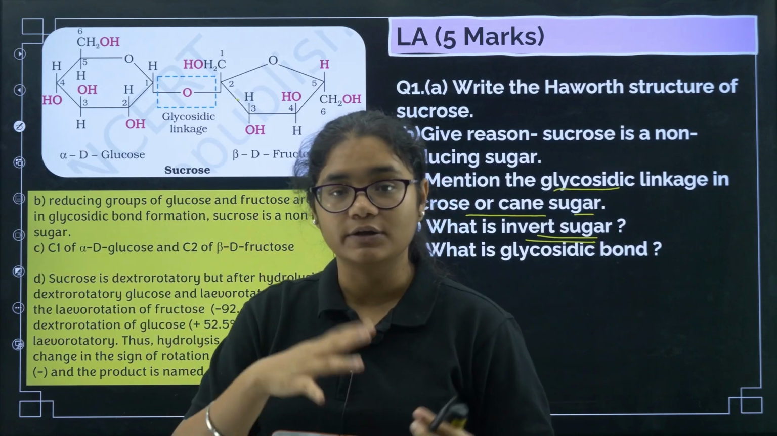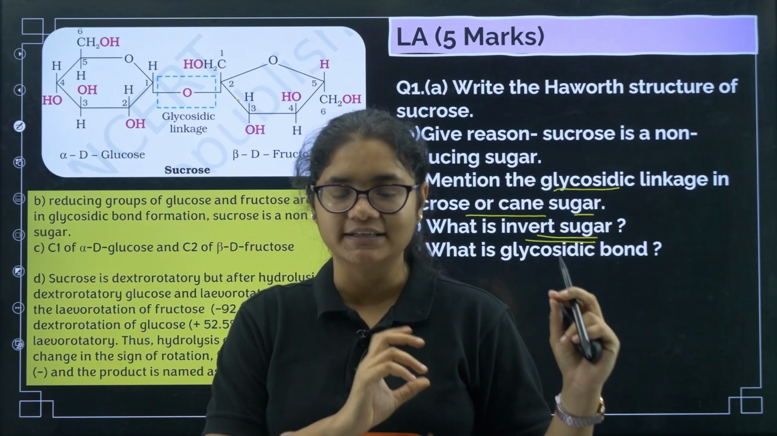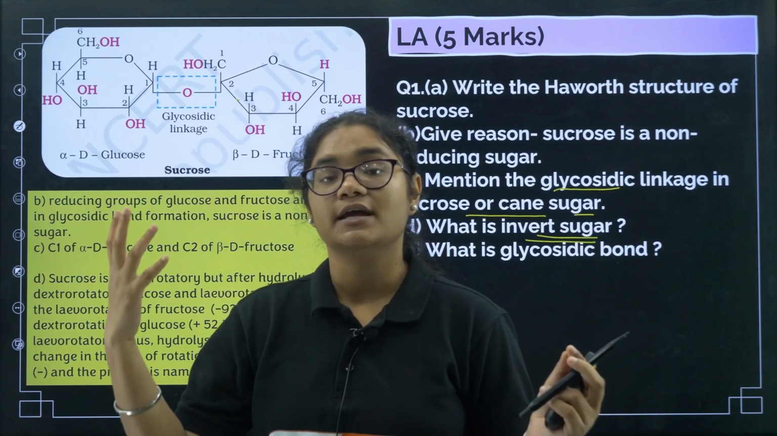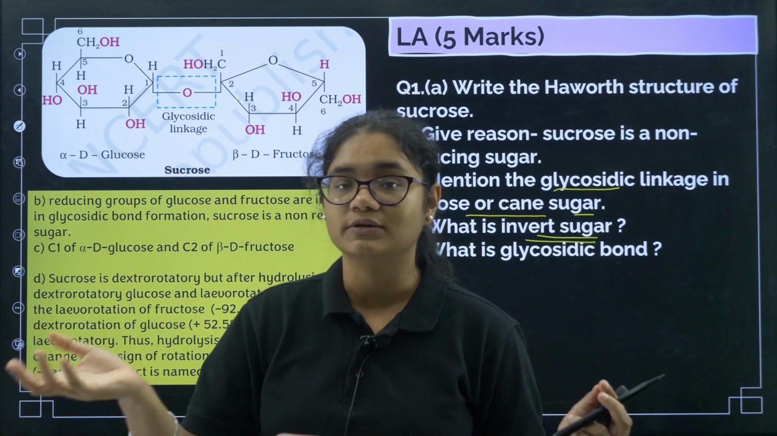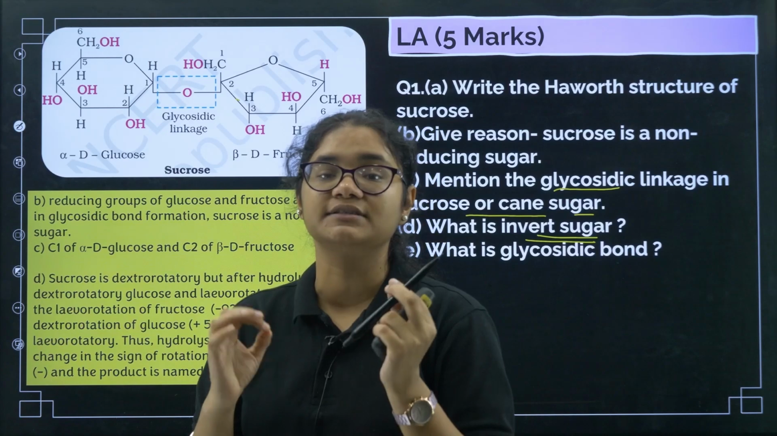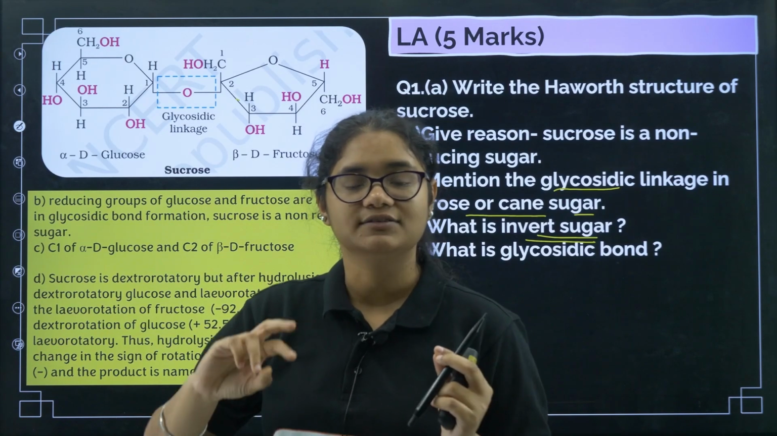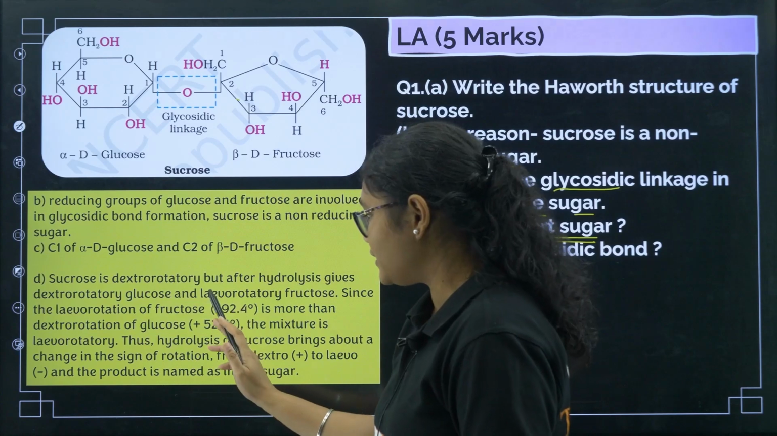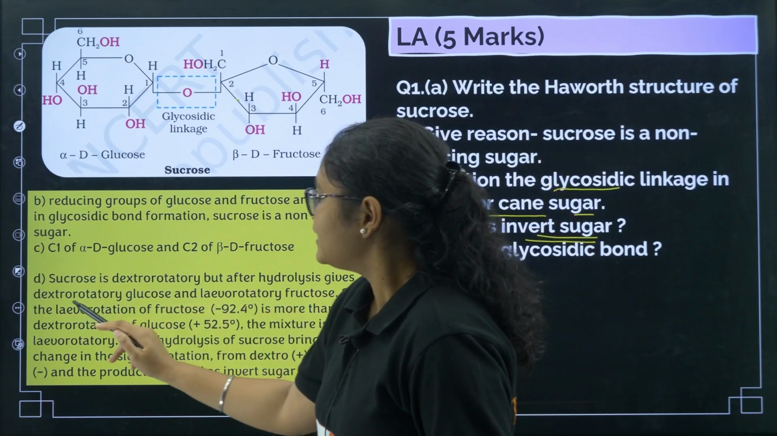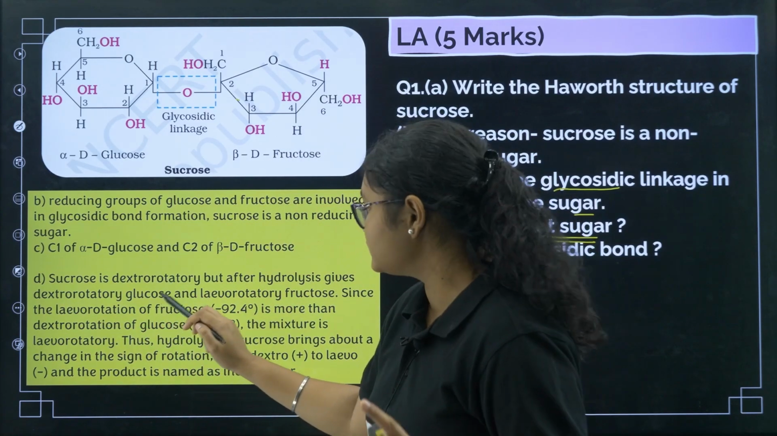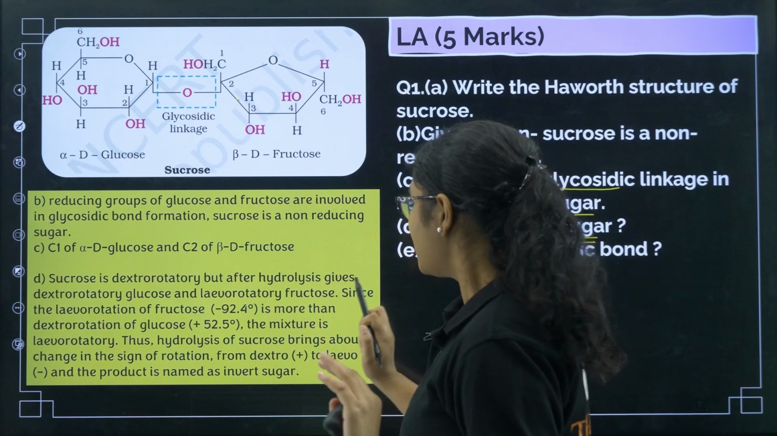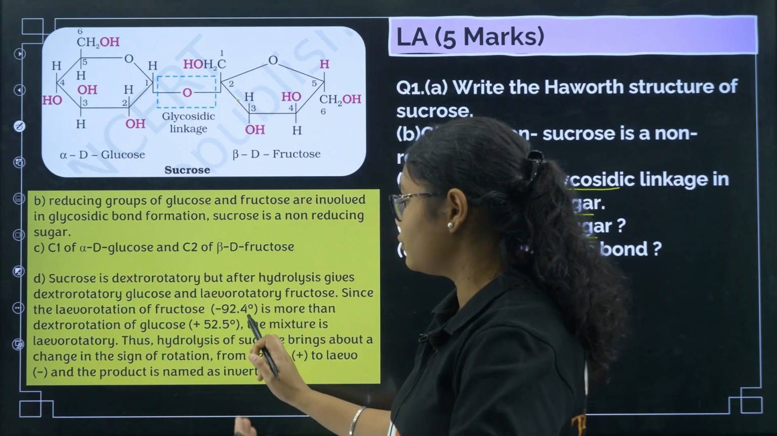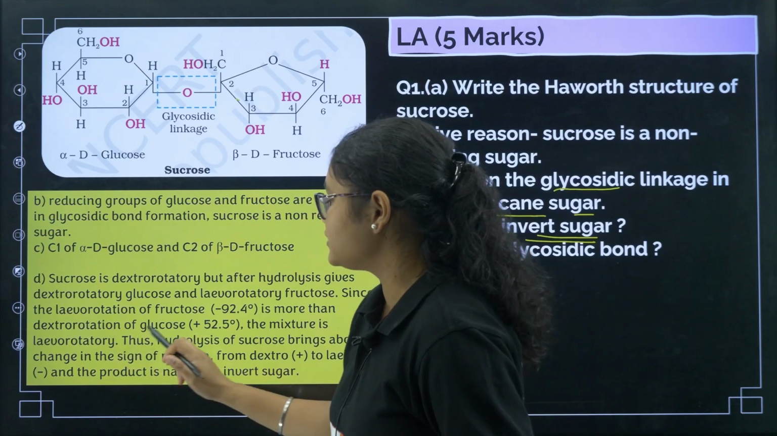So that is why the solution, sucrose, was initially dextrorotatory, but when it undergoes hydrolysis, we get glucose and fructose. Levorotation of fructose is more than glucose, so the solution now becomes levorotatory. Okay, so that is called invert sugar. So sucrose is dextrorotatory, but after hydrolysis it gives dextrorotatory glucose and levorotatory fructose, since the levorotation of fructose is minus 92.4, more than the dextrorotation of glucose.